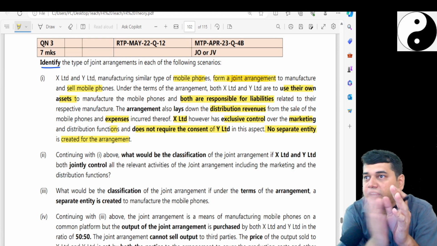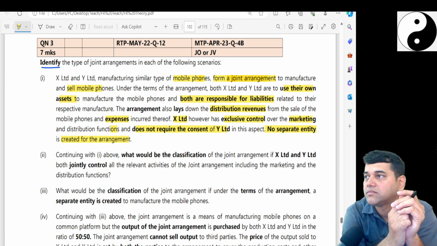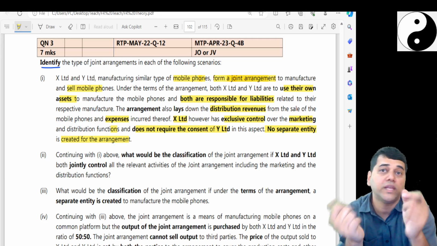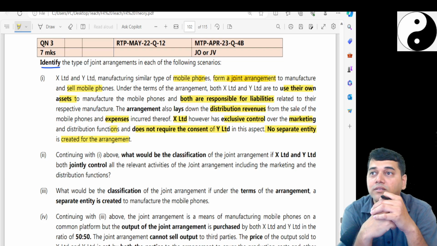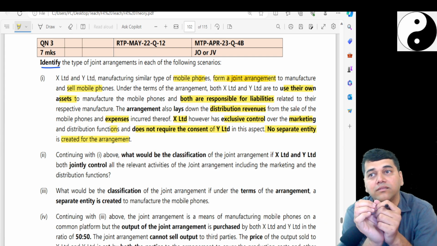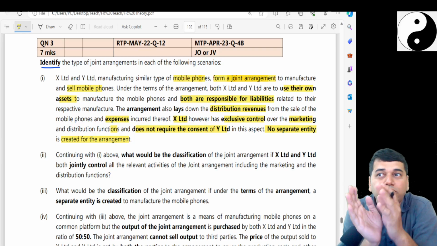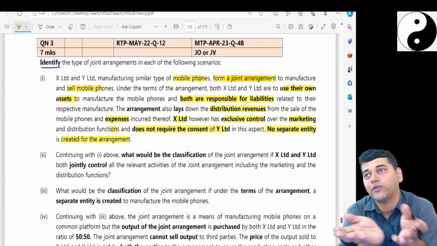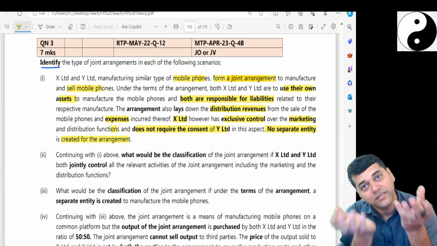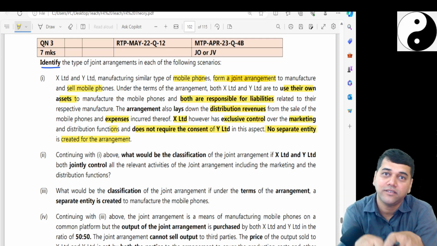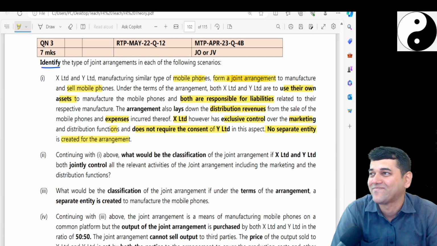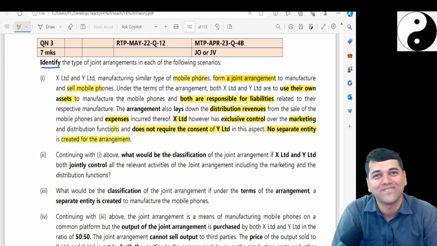You know Nokia failed. Why? Why did Nokia fail? Because they didn't adopt Android. Why didn't they adopt Android? Because they thought that if they adopt Android, their business will fail. See, they didn't want to take the risk. What you can do? See, taking risk is a risk. Not taking risk is also a risk. People say it is actually a bigger risk. Not taking risk is a bigger risk.